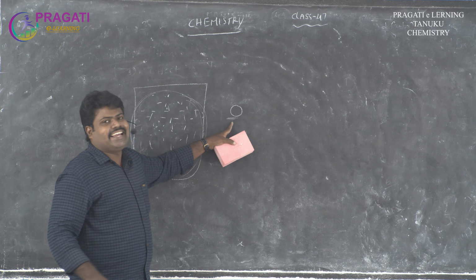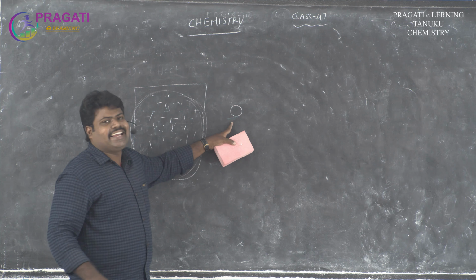The Van der Waals equation is (P + an²/V²)(V − nb) = nRT. Generally, PV = nRT is the ideal gas equation.